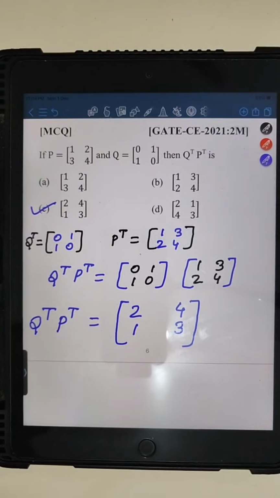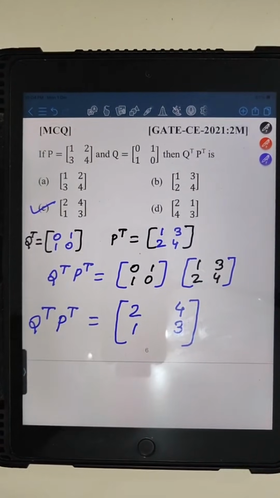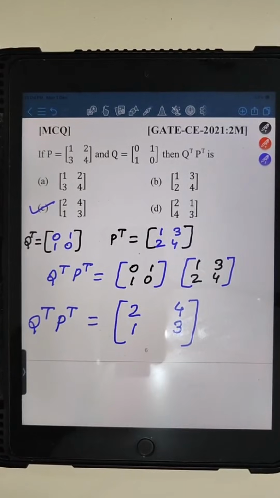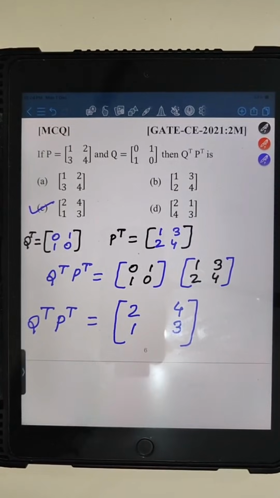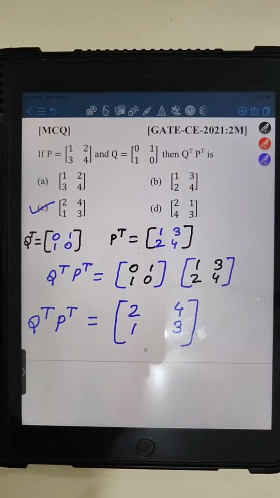Any doubt in this question? If you have any doubt in this particular question, you can let me know in the comment box. So I hope everyone has solved this question.